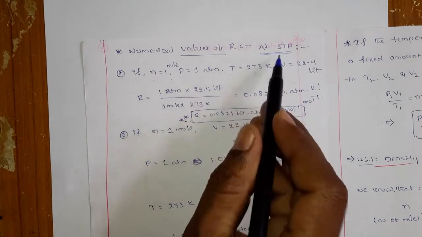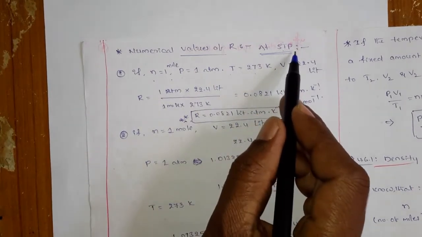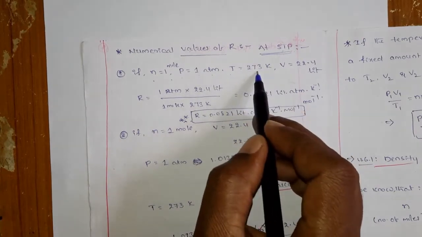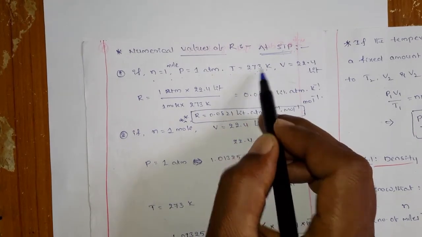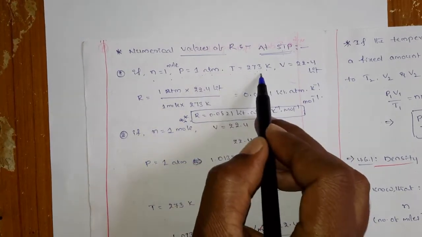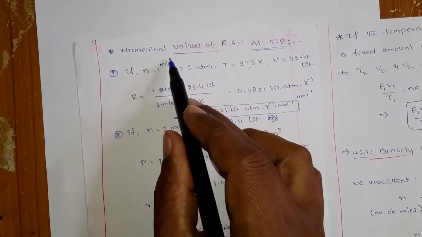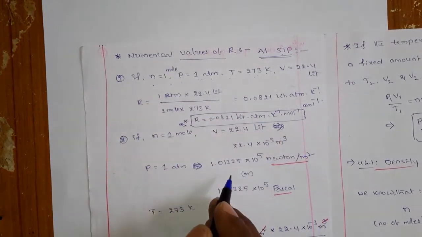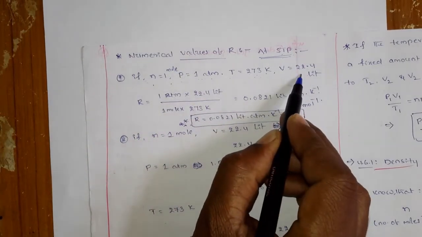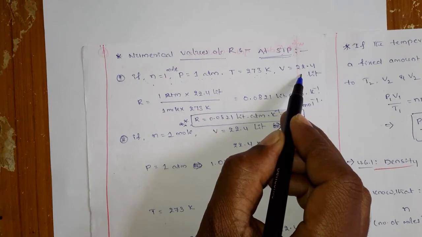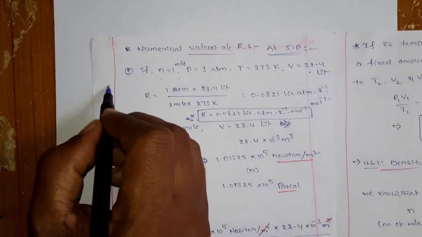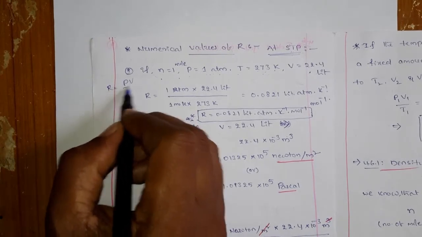And what is P at STP? The standard pressure is 1 atmosphere. And the standard temperature is 273 kelvins. Just now I told you that at standard temperature and pressure, 1 mole of any gas occupies 22.4 liters of volume, so remember this. Then R is equal to PV by nT.